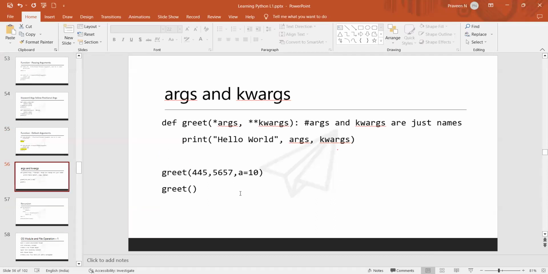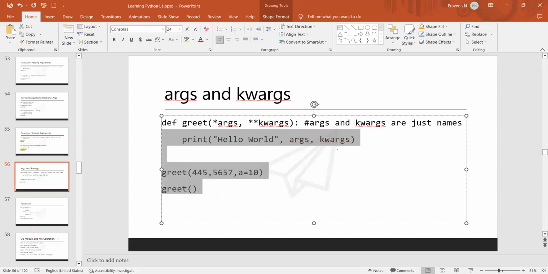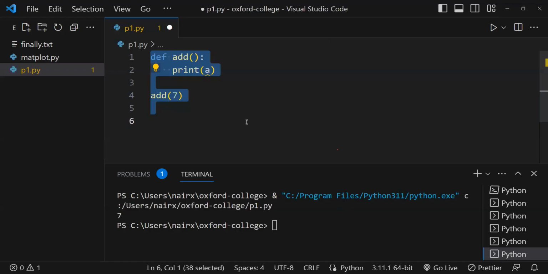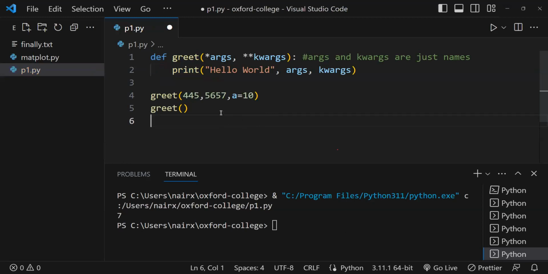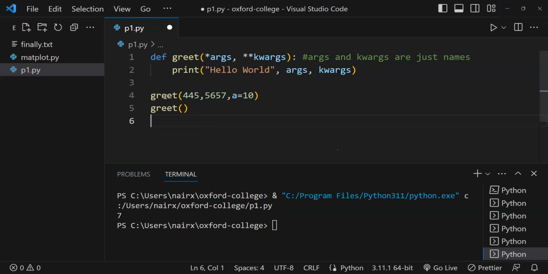The next is args and kwargs. When we do higher level programming, sometimes we do not know how many arguments a developer will pass to a function. Here greet is a function. The first time I'm calling the greet function and passing 3 arguments. The first and second are positional arguments. The third is a keyword argument. The second time I'm calling greet, but I'm not passing any argument.